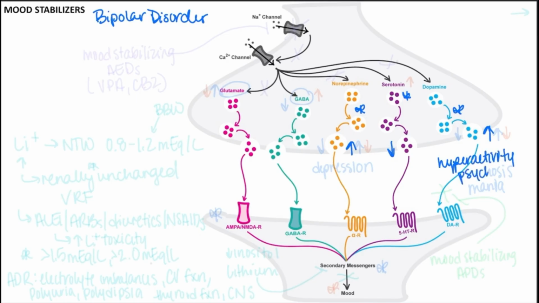psychosis, and mania, whereas low levels of these lead to depression. Supporting this theory is the fact that agents that reduce catecholamines can reduce mania.